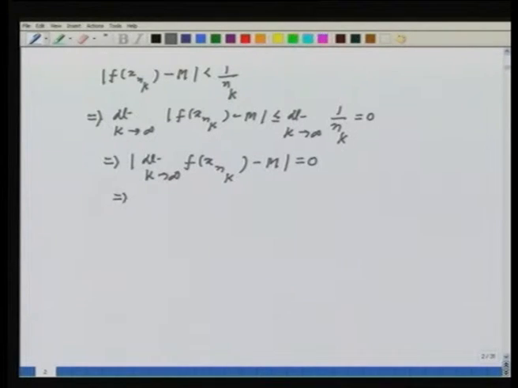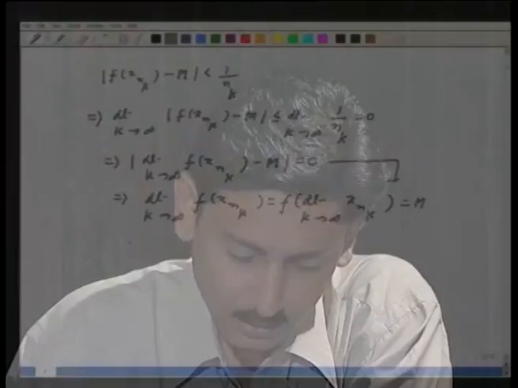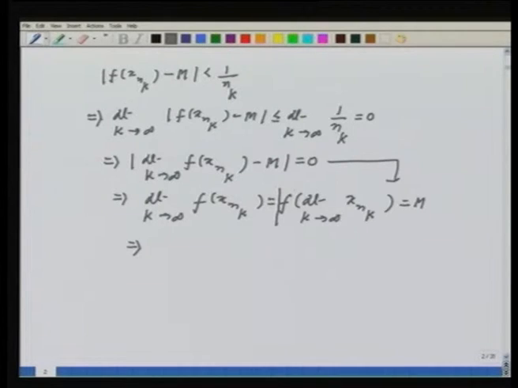This certainly implies that limit k going to infinity f of xnk, which by continuity is f of limit k going to infinity xnk, is equals to m, from this inequality. Okay. But then this implies, as this quantity is actually f of x naught, I have that f of x naught is equals to m. That means the upper bound has been achieved.